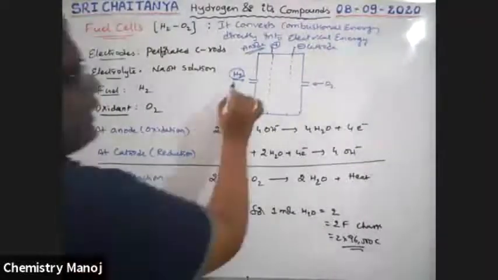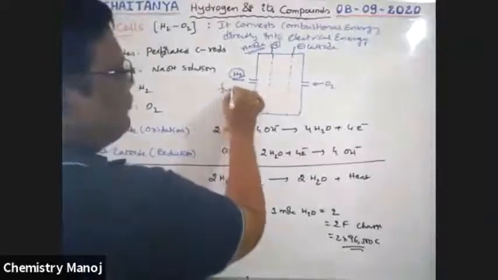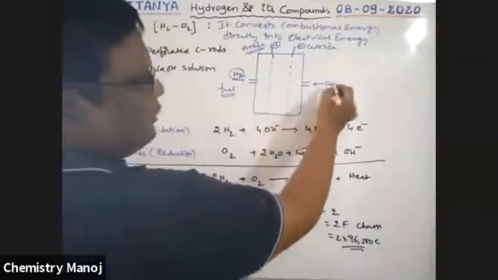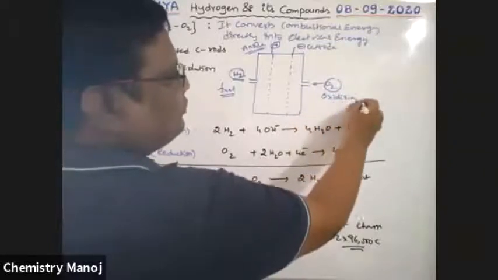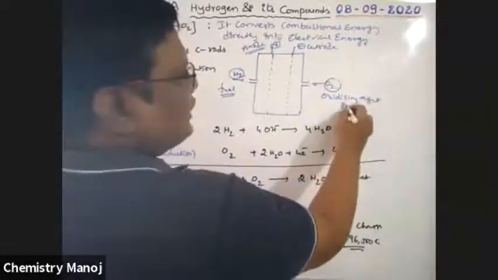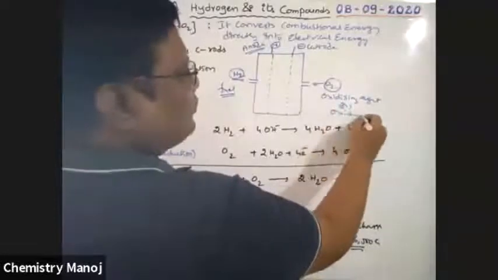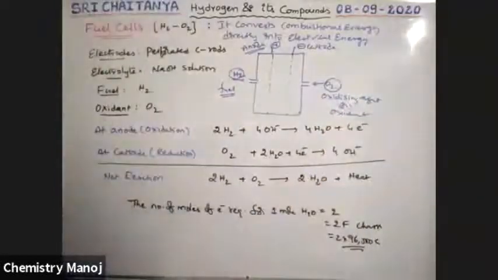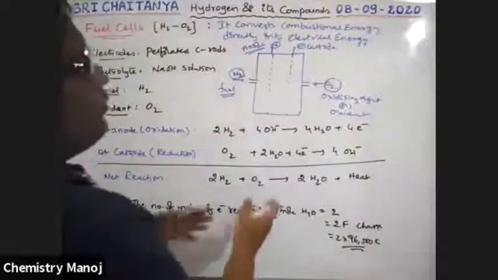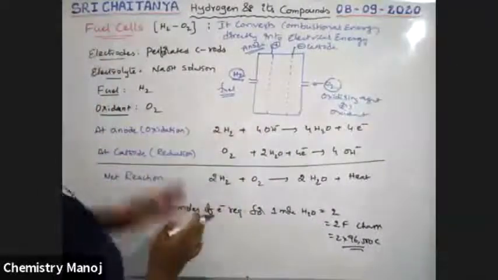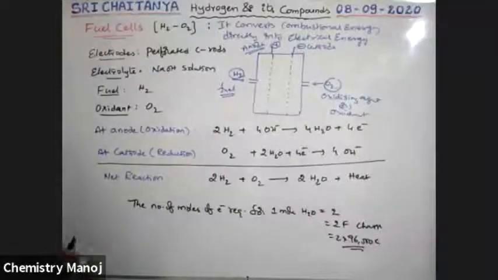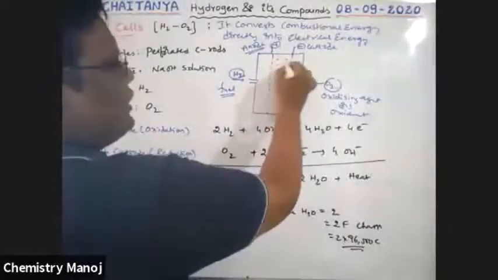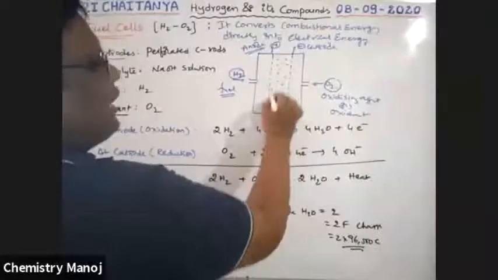See, boys, here hydrogen acts as a fuel, and oxygen acts as the oxidizing agent, or oxidant. For the passage of electricity, NaOH solution is required. So this is totally NaOH solution, boys. This NaOH solution acts as the electrolyte.